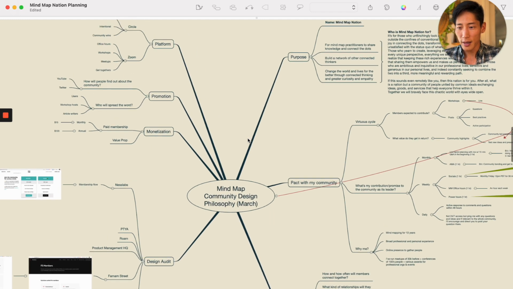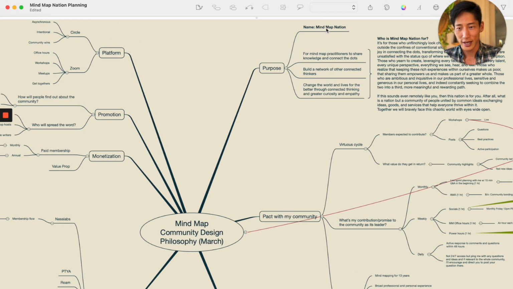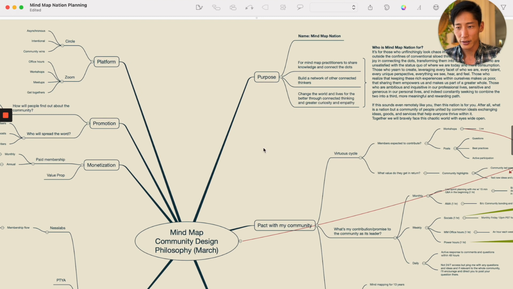All right, so for MindMap Nation, at the time, I didn't even know I was going to call it that yet. This was actually additive. Here's the other thing: this started as a pretty simple map, and I started adding to it as more information came in.